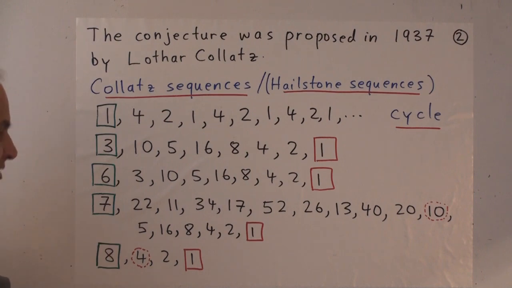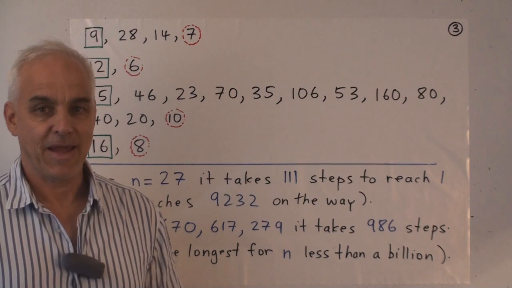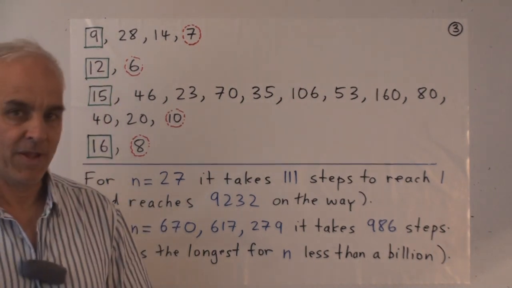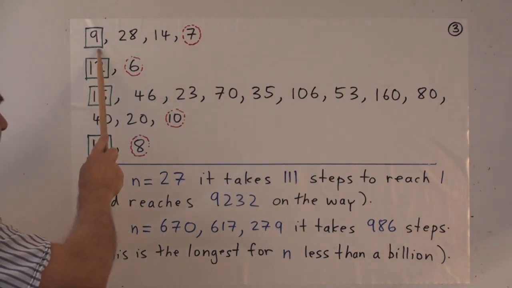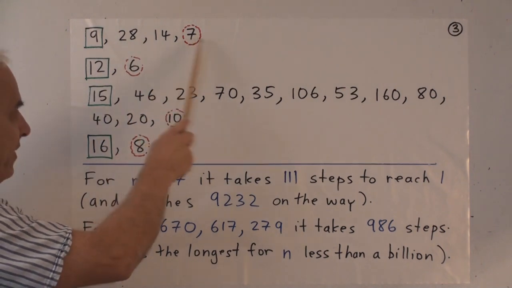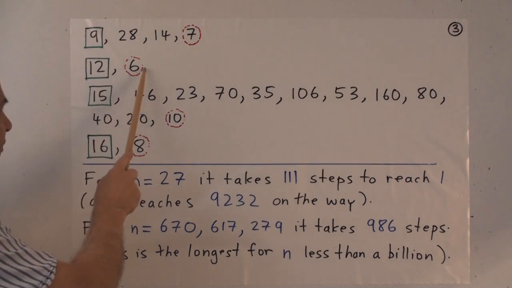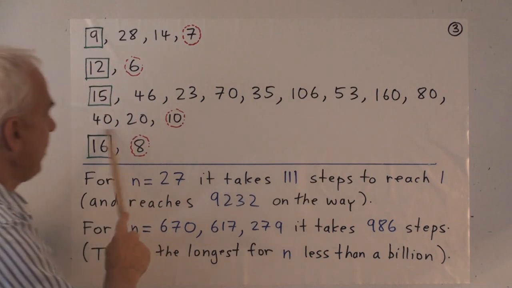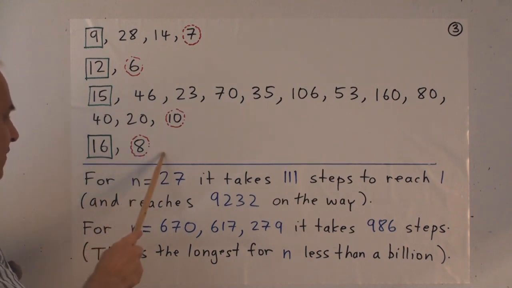So with these very simple numbers, yes, we always do get back to 1. And it's not too hard to check what happens for some other smallish numbers. Pretty quickly we get back to 1. If we start with 9, then we get 28, 14, 7, and then we'll get back to 1 as we did before. 12, 6, and then that's familiar again. 15, we have to go a little bit further till we get to 10, and then it repeats. 16 is a power of 2, so the next one is 8, and then 4, 2, 1.